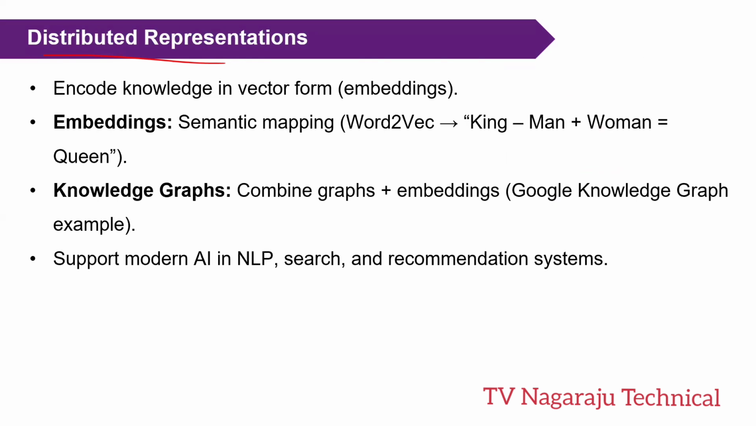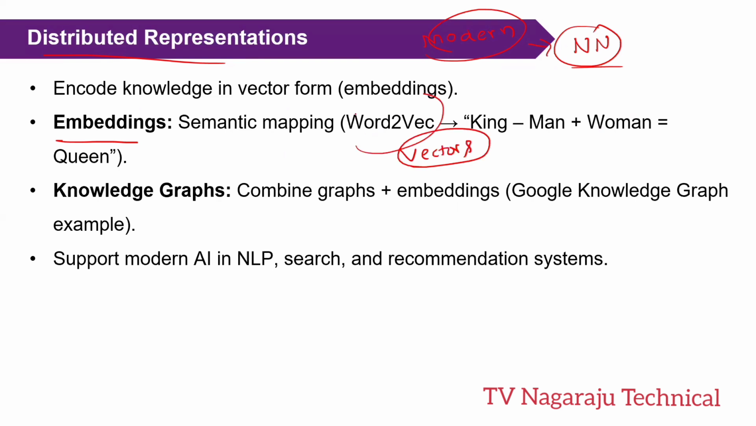A simple thing. It is mainly used in modern AI. It uses neural networks to encode the knowledge. Among them, the first one is embeddings. That means we have some words, and we convert the words or images or whatever entities into dense vectors. We use a technique like word to vector mapping. So that is embedding. For example, in word2vec, king minus man plus woman is automatically converted into queen.